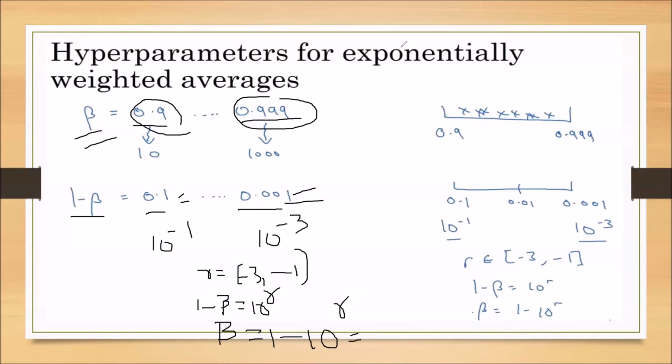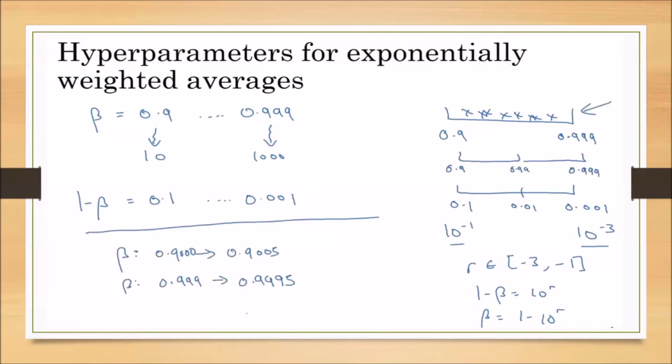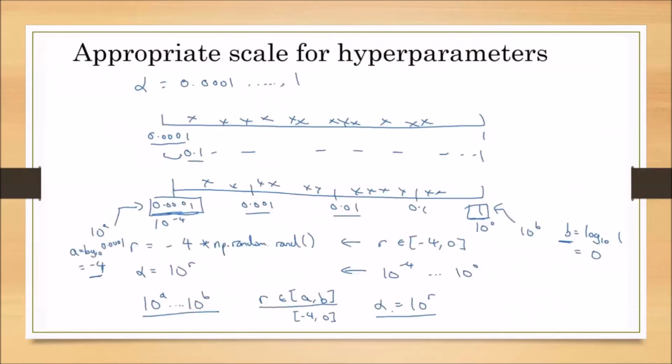This is how we use exponentially weighted averages when we are taking the hyperparameters for exponentially weighted averages. Those can be considered on the logarithmic scale for better usage of the random values. So this is how we have the additional capability to use the logarithmic scale whenever we want to pick random values. Instead of picking random values on the normal scale for alpha and beta, we can pick the random values by using this logarithmic scale.